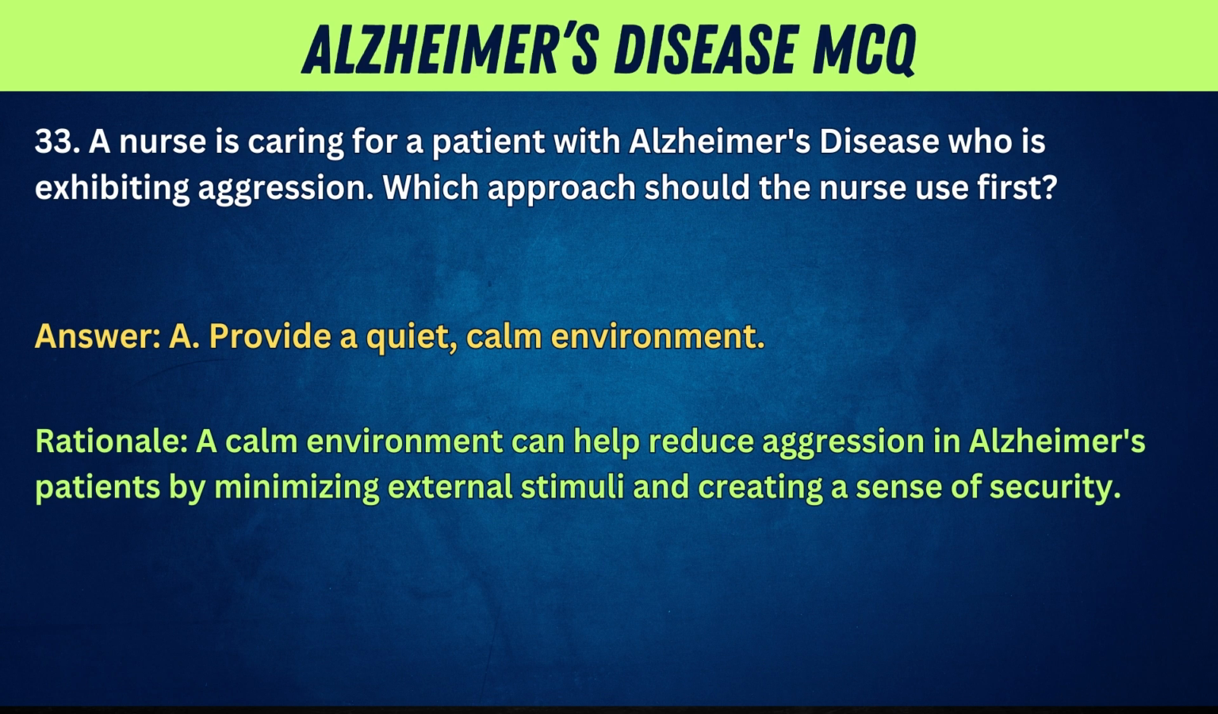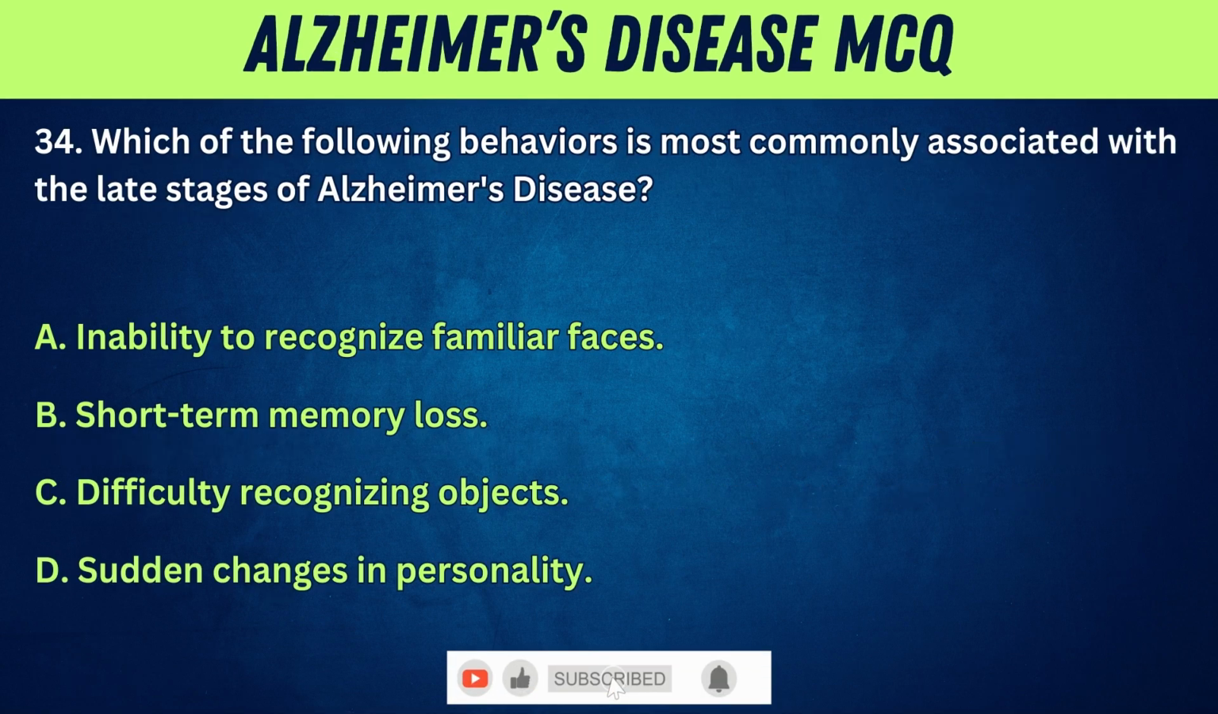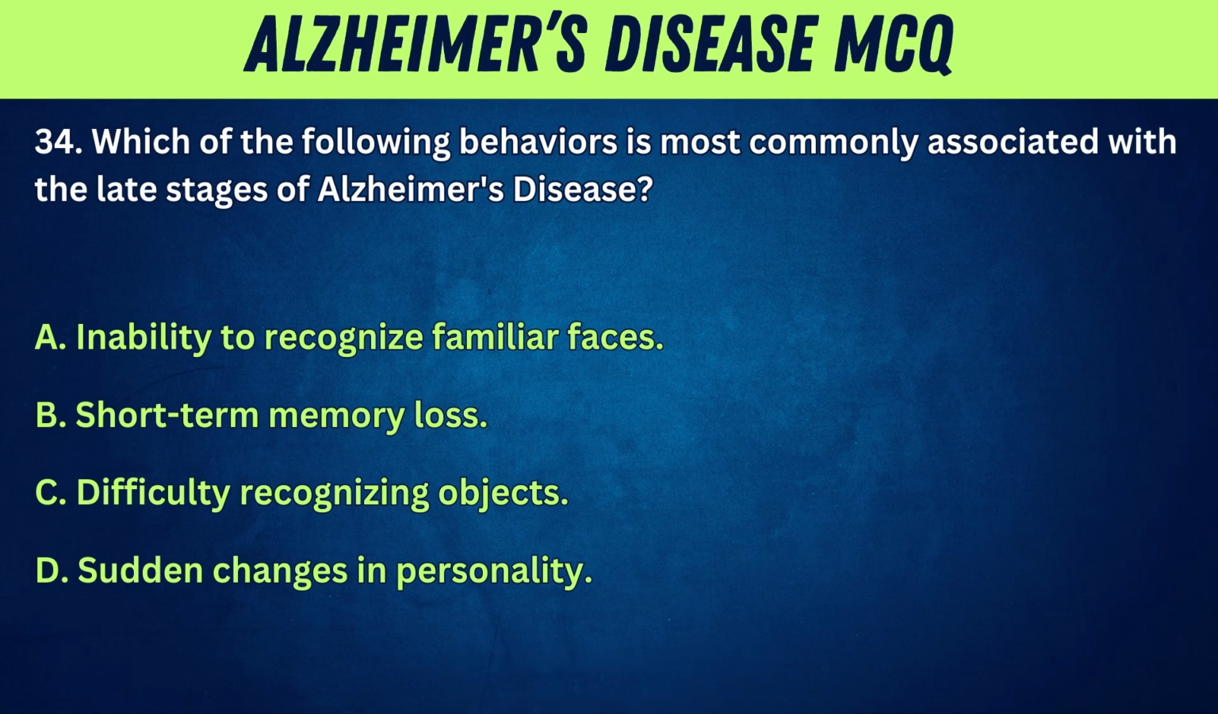Rationale: A calm environment can help reduce aggression in Alzheimer's patients by minimizing external stimuli and creating a sense of security. 34. Which of the following behaviors is most commonly associated with the late stages of Alzheimer's disease?